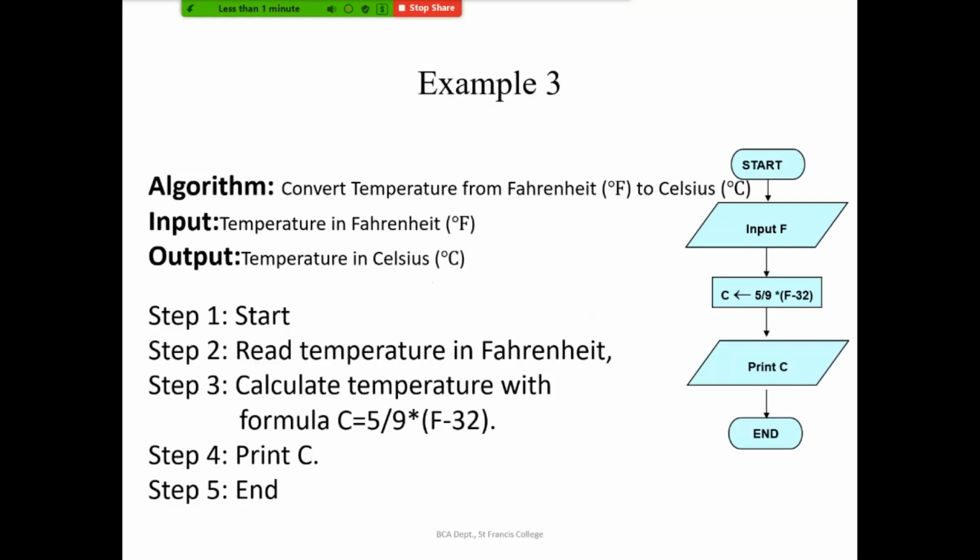So now we are writing the corresponding algorithm for the pseudocode which we have written. You have to name that algorithm. If you are finding it difficult to write the algorithm, you should let me know in the chat box. You are supposed to write the algorithm by yourself. Understood? Here, these are very simple. If you are thorough in the symbols to be used, then only we can move on to the next step. These three are very simple, right? We have to write the algorithm name: convert the temperature from Fahrenheit to Celsius.